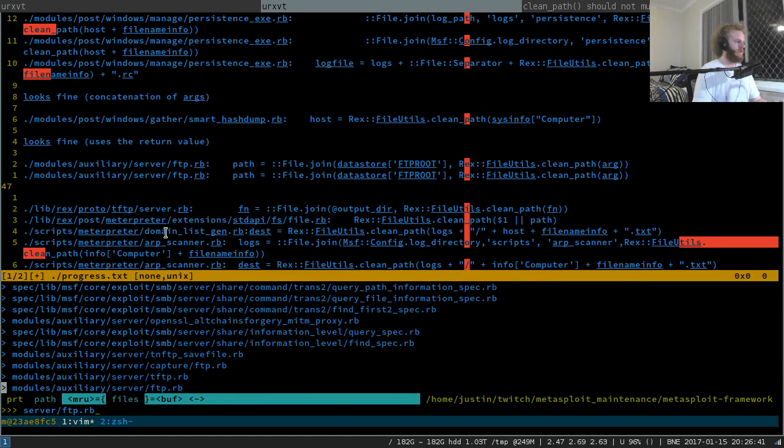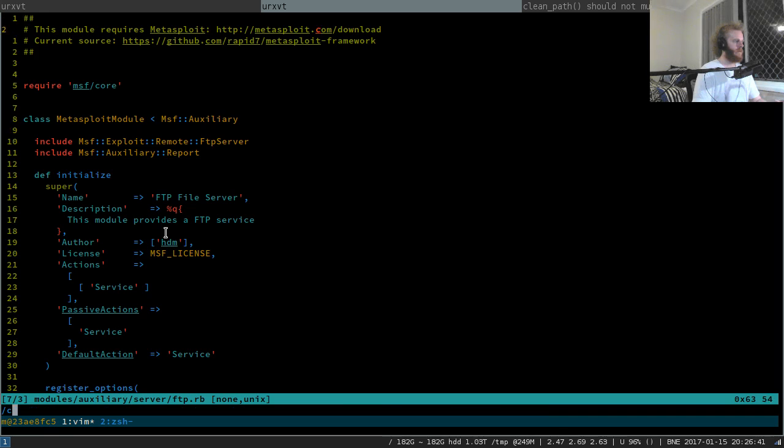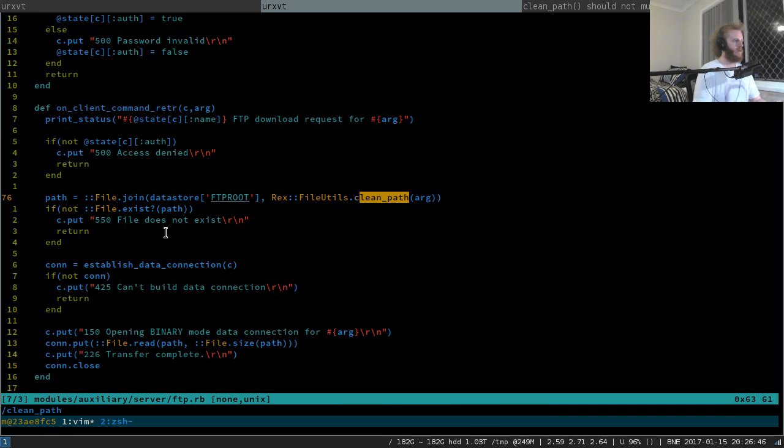server/ftp.rb, auxiliary server. Yep, clean path. So path equals that. Def on client command retrieve takes C and argument. Download request for arg. Blah blah blah.